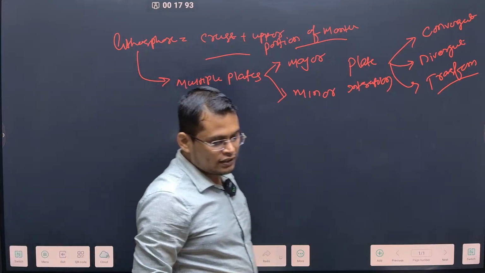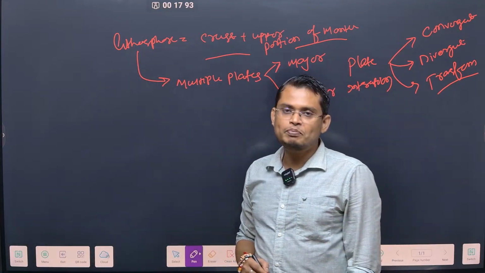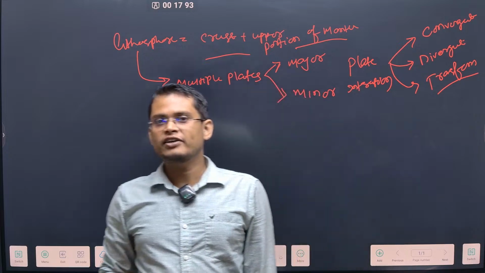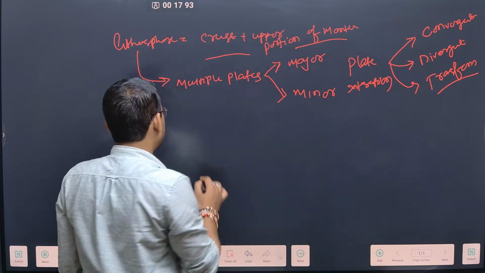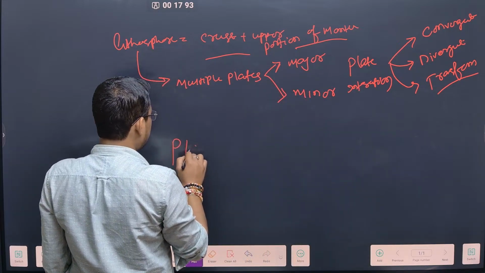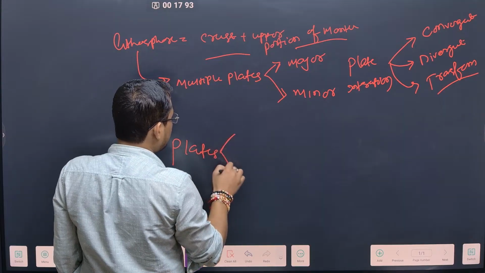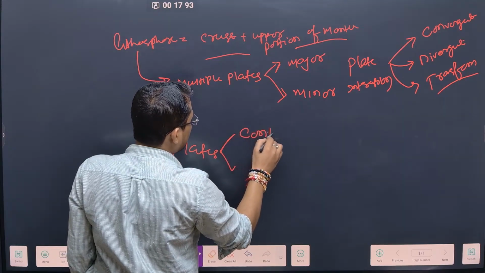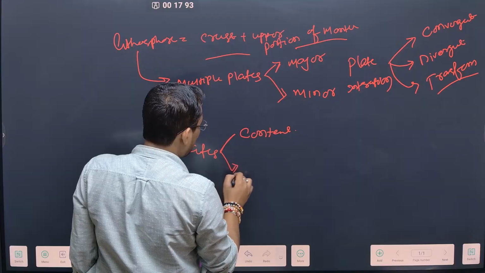And we know that the plates can be divided into continental plates and oceanic plates. Continental means there is a continent over there, and it can be oceanic plates.